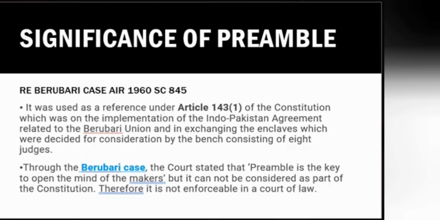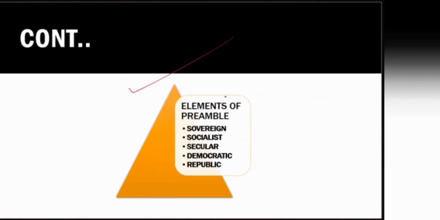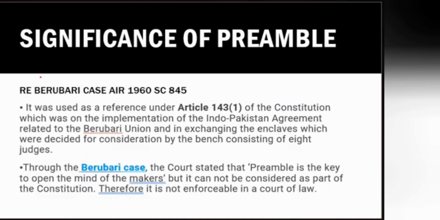Then comes, what are the elements of the preamble? As I have already explained: sovereign, socialist, secular, democratic, republic. The words socialist, secular, and integrity were inserted by the 42nd Amendment Act, 1976. Now, the significance of the preamble. There are three important leading case laws that give the significance of the preamble. But before that, there are two important questions. First, is the preamble a part of the Constitution of India? And the second, can the preamble be amended or not? So these are the two questions.